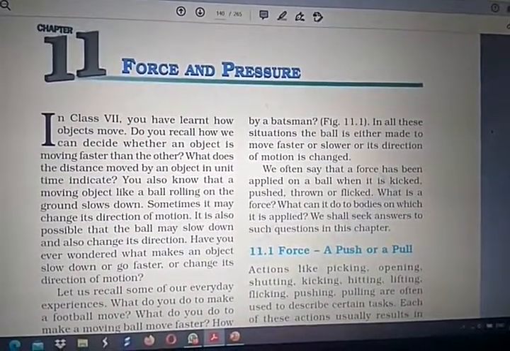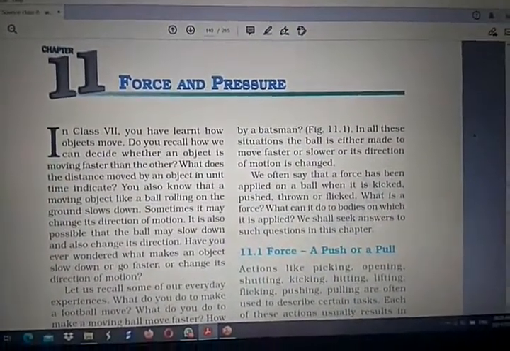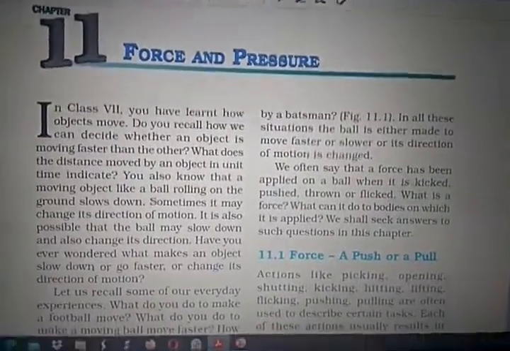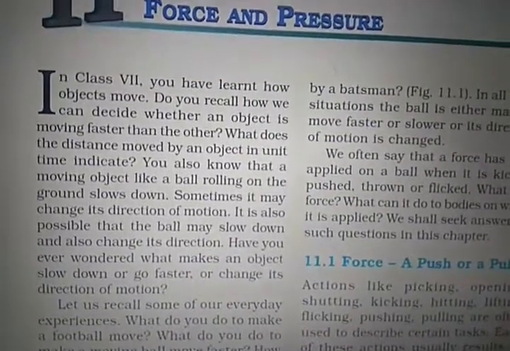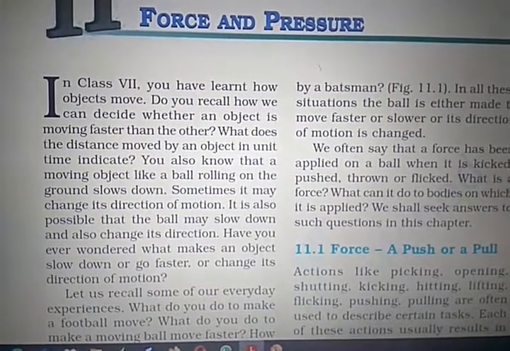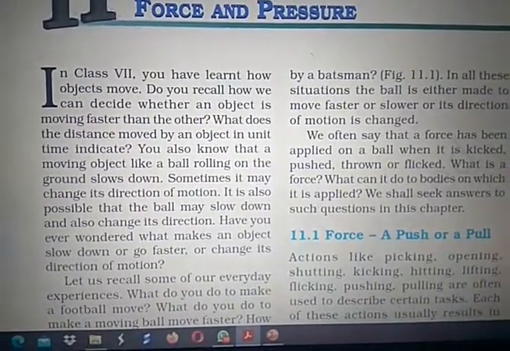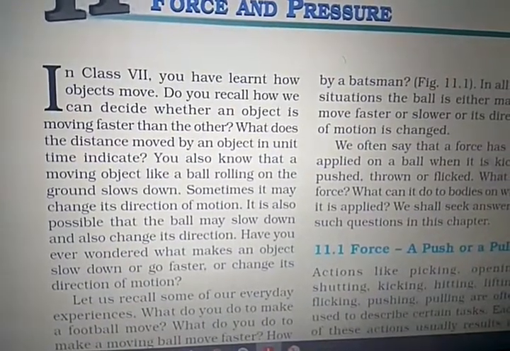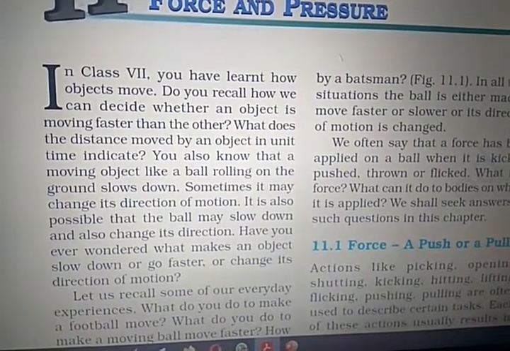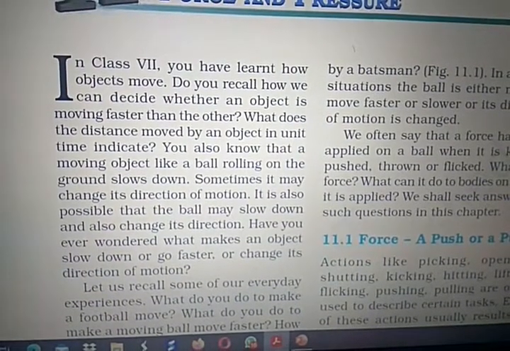Students, let's talk about the concept of force first of all. Everybody open your textbook and see. In class 7 you have learned how objects move. Do you recall how we can decide whether an object is moving faster than another? What does the distance moved by an object in unit time indicate?